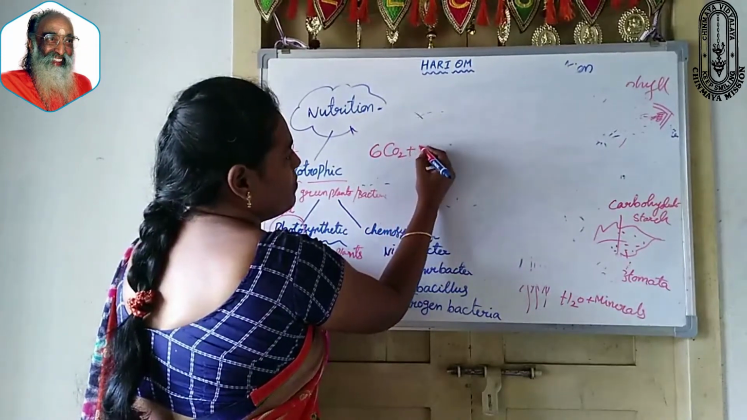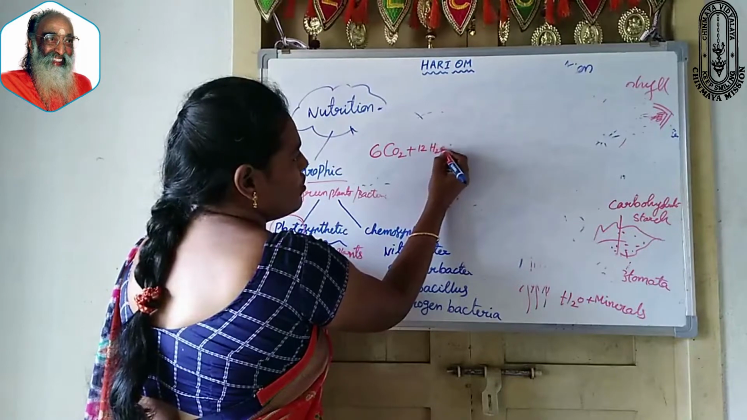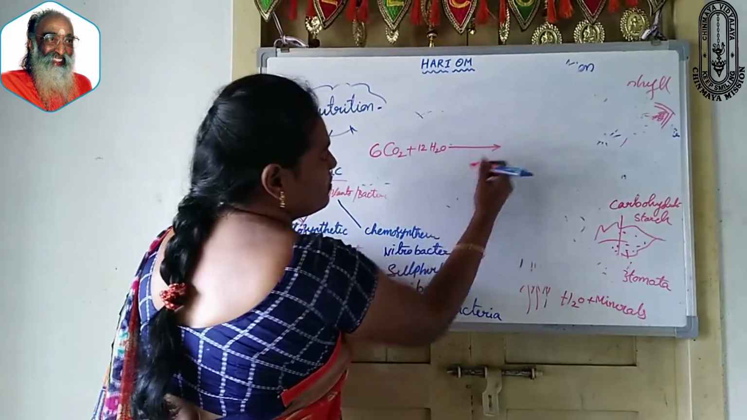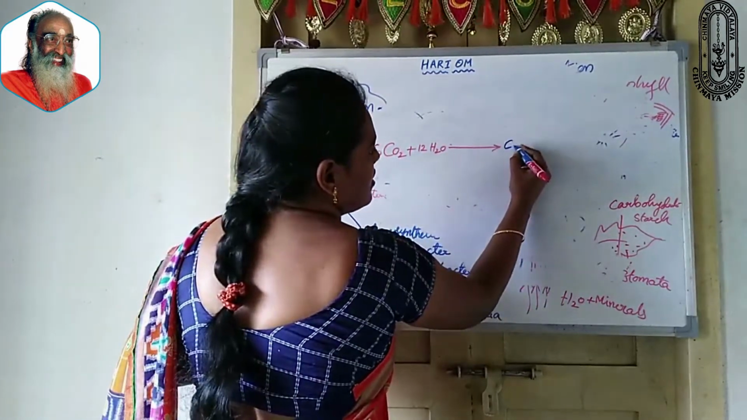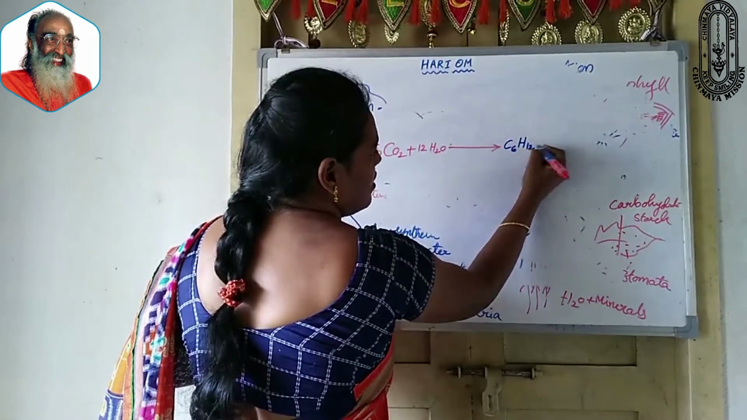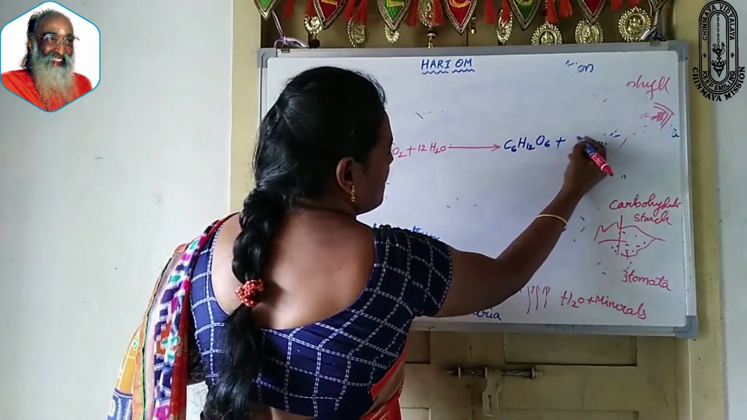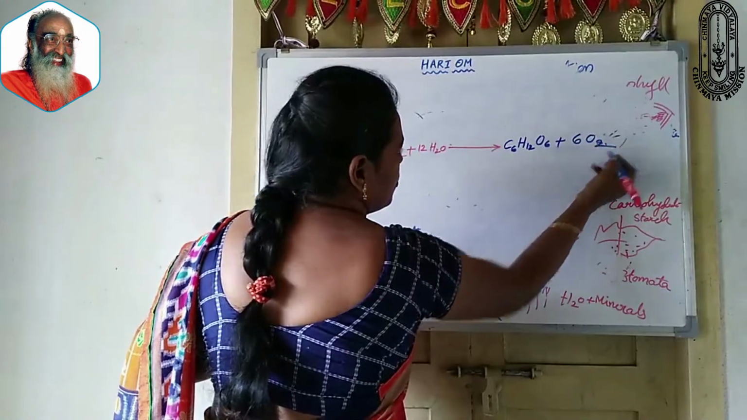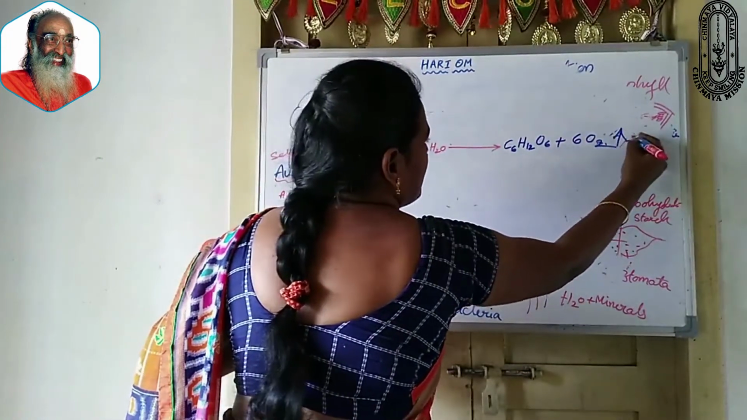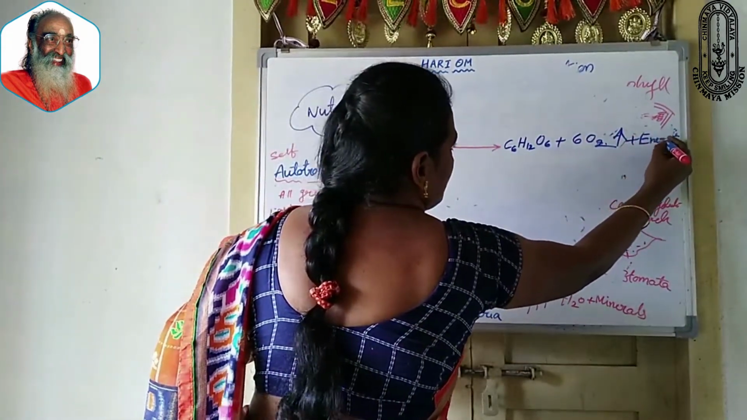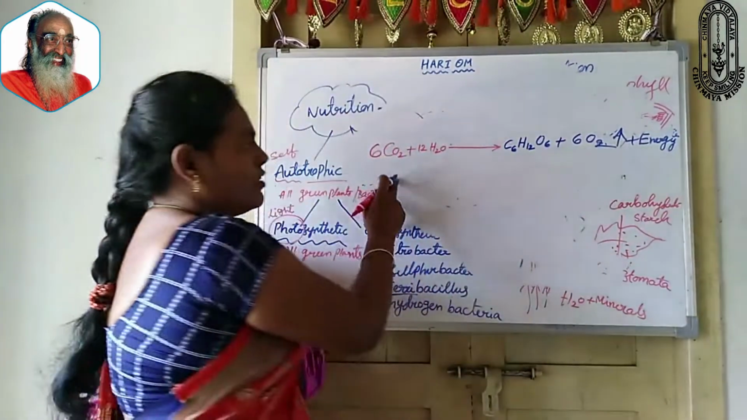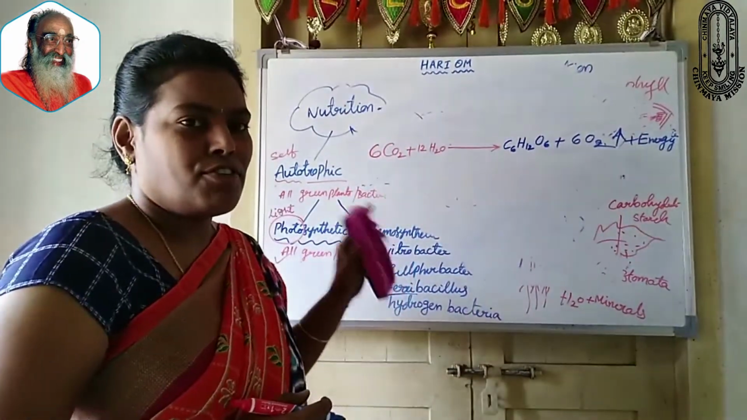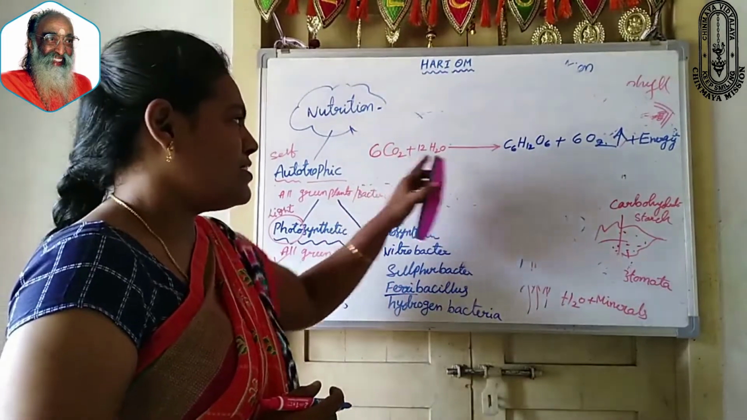6CO2 plus 12H2O gives rise to C6H12O6 plus 6O2 plus energy. We can summarize the total process of photosynthesis in this equation.